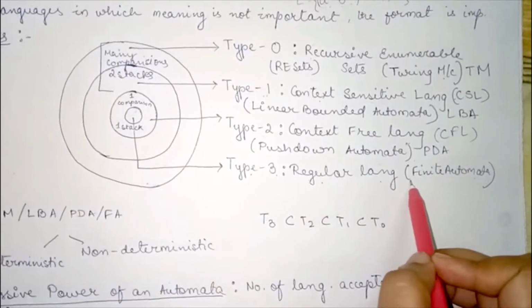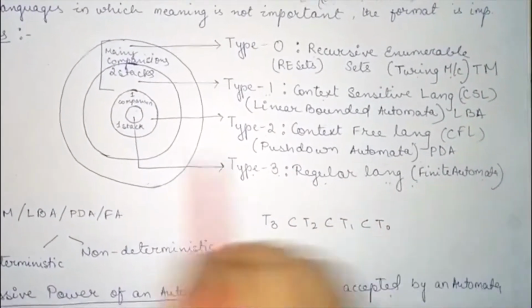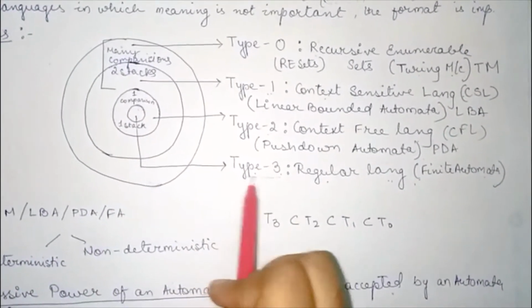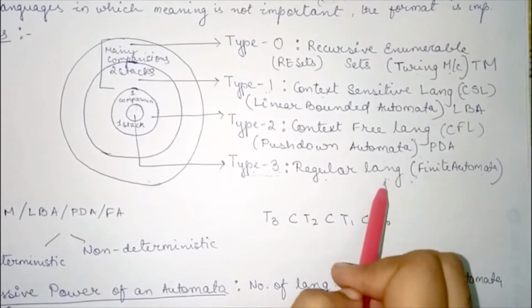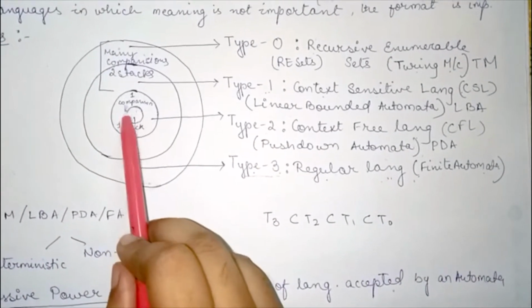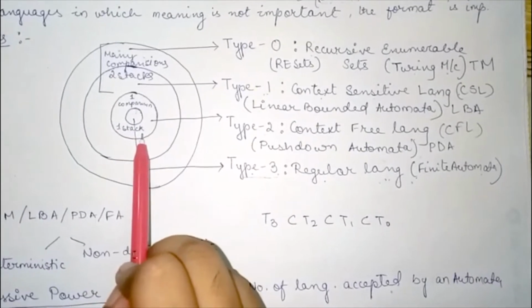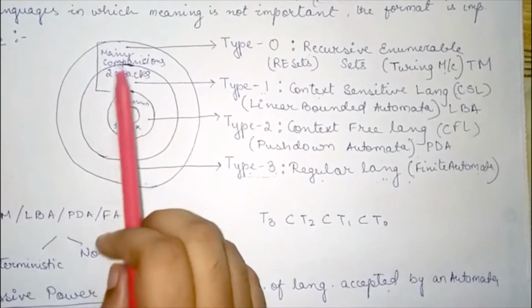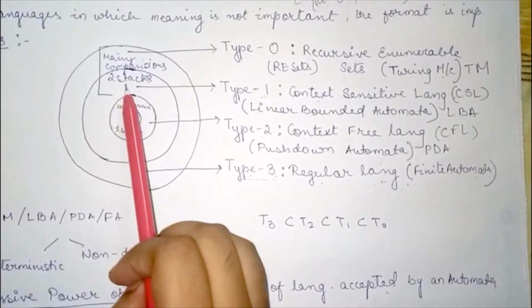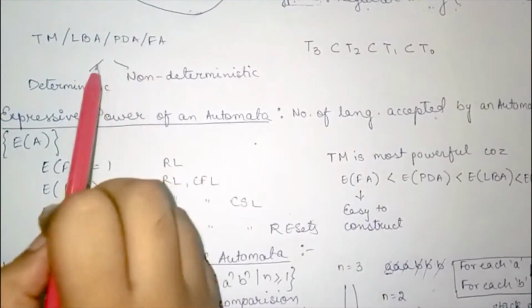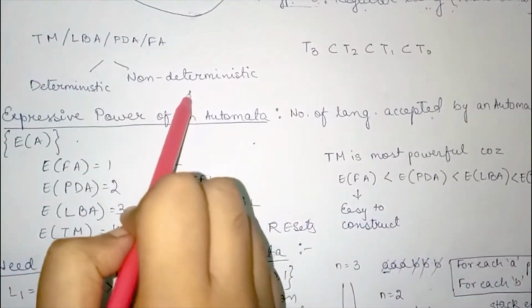It is the easiest to build, and this requires no comparison. In this language no comparison is required, therefore no stack is used. Whereas in type 2 only one comparison is done, therefore one stack is required for the comparison purposes. Whereas for these two, many comparisons may be there, but only 2 stacks will be used. We will see ahead. For any machine, Turing machine or LBA, PDA or finite automata, these are of 2 types: deterministic and non-deterministic.